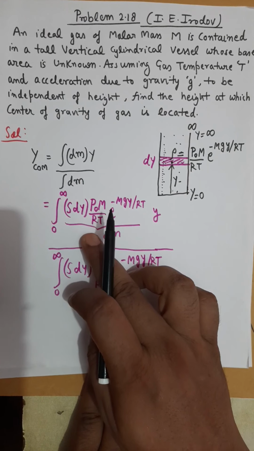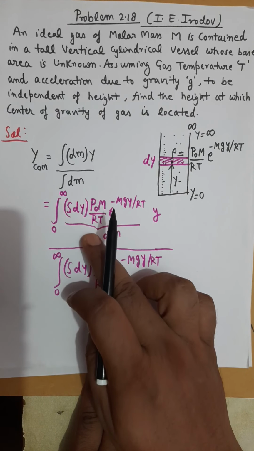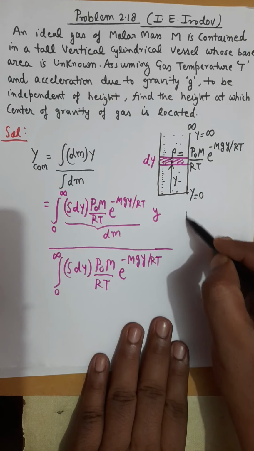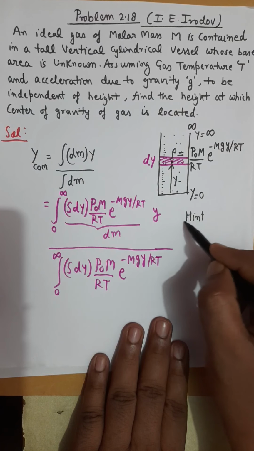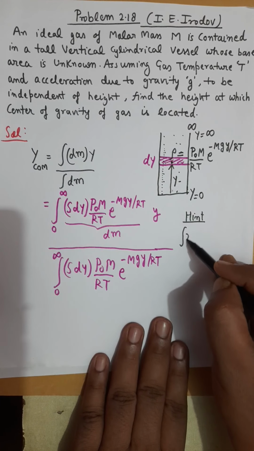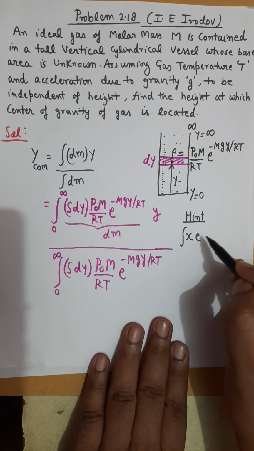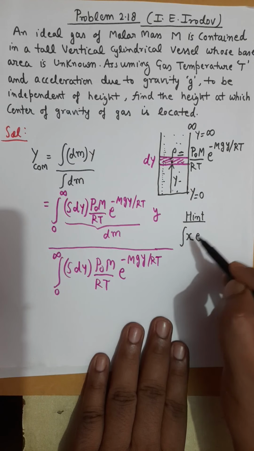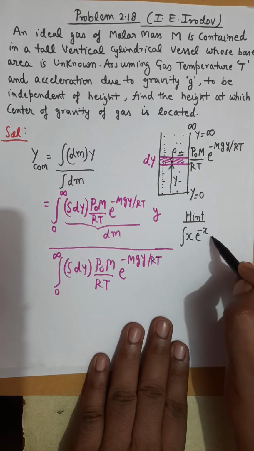For the integration in the numerator part, I will give you one hint. First, you should be able to perform this integration.